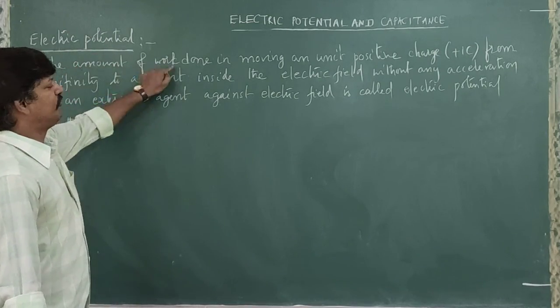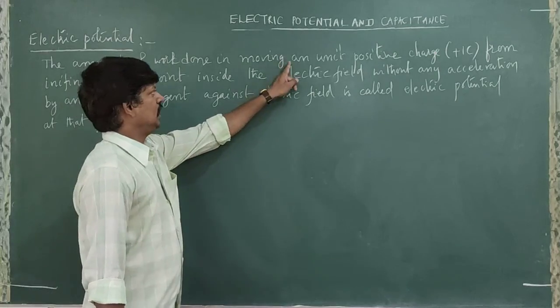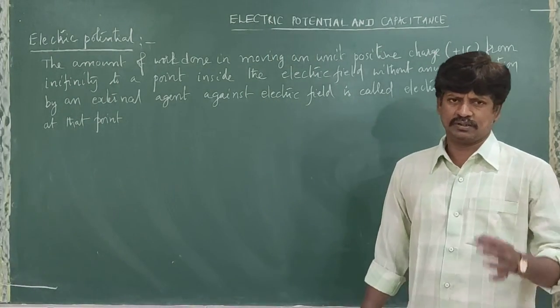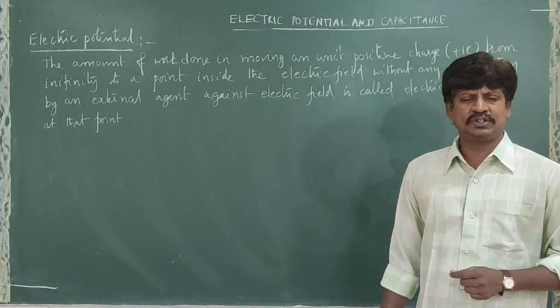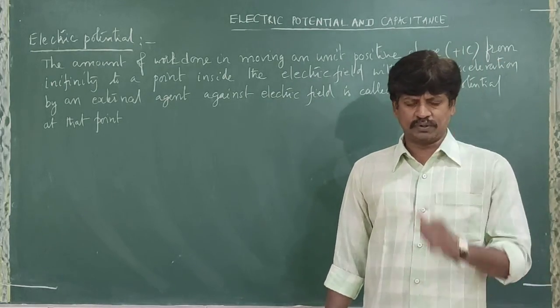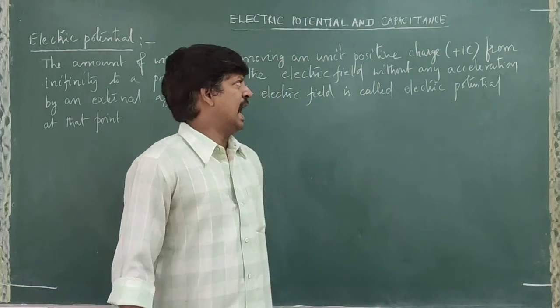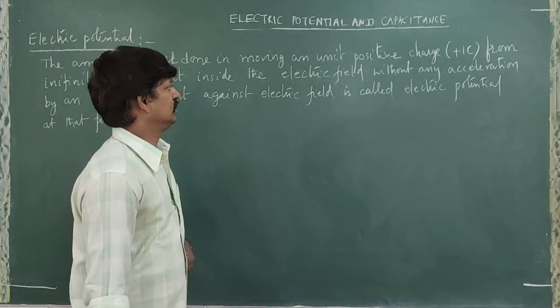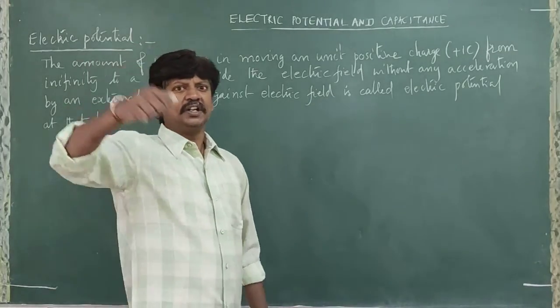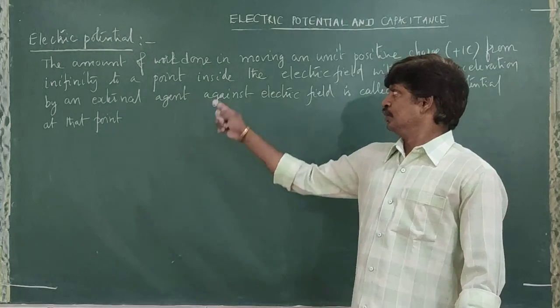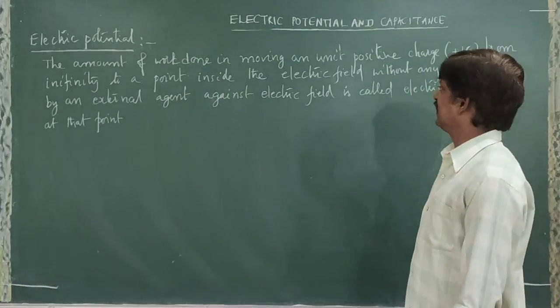The amount of work done in moving a unit positive charge. What's the meaning of unit positive charge? Plus 1 coulomb. So the amount of work done in bringing a unit positive charge from infinity. Infinity means where? Outside the electric field. So to a point inside the electric field.